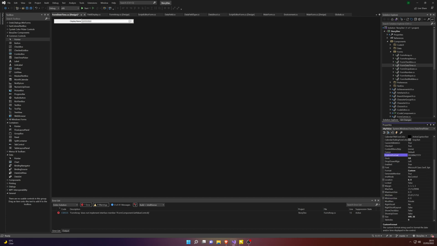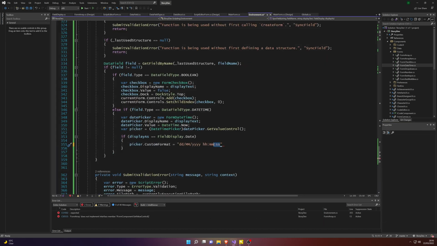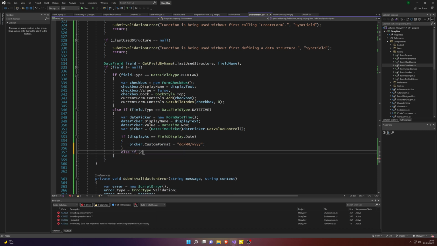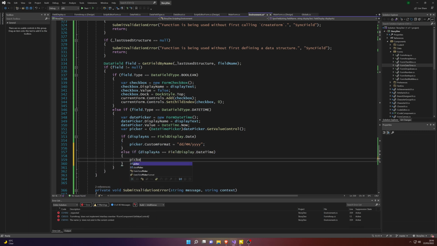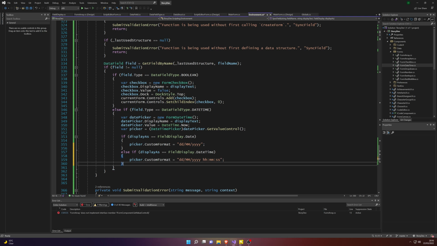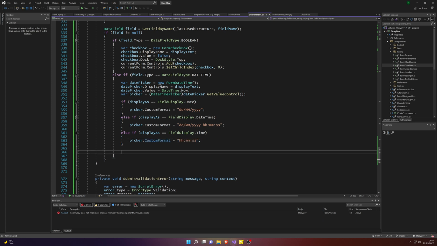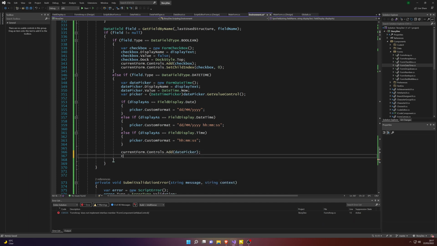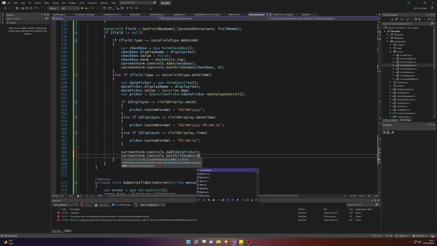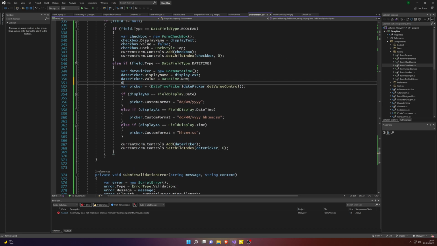I eventually find the functionality, set a default of course, while I'm here. And we're going to set the custom formats depending on our field display. Add that once again to our current form, set the child index to 0.